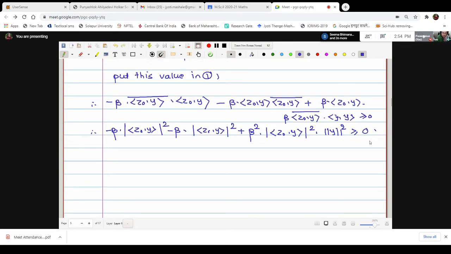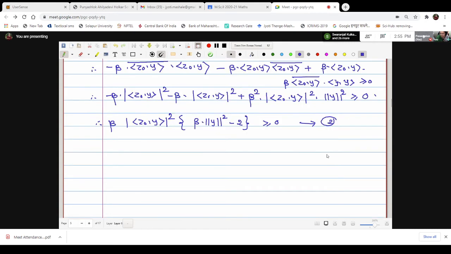This is what our simplified form is. Now we will take the term beta modulus square inner product z naught with y common. Just check out how many terms we are left with. In the last we are left with beta and norm square y. This term we have taken common. Here it remains with minus 1 and minus 1, which is minus 2. And the whole thing is greater or equal to 0. Let me call it statement number 2.